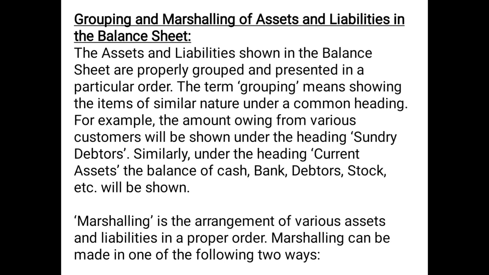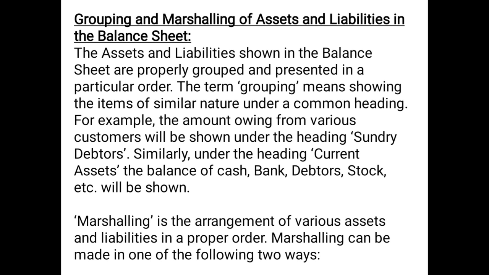Now, grouping and marshalling of assets and liabilities in the balance sheet. These two words, grouping and marshalling, are very, very important. The assets and liabilities shown in the balance sheet are properly grouped, and grouped here basically means categorized, and presented in a particular order, which asset to show first, which liability to show first, etc. The term grouping means showing the items of similar nature under a common heading.